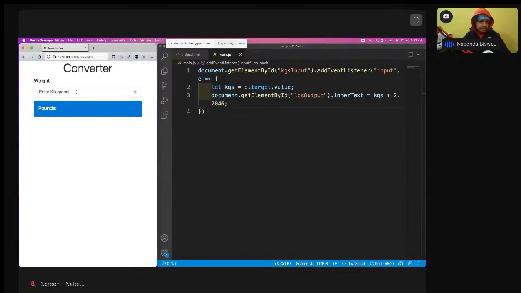So I will enter 59. It is giving me the result. Exactly. So this is how JavaScript is done.